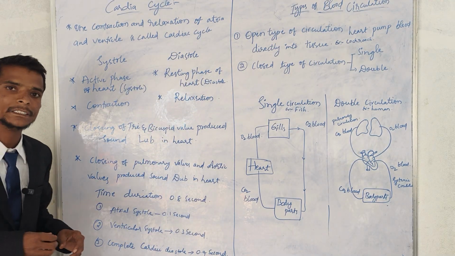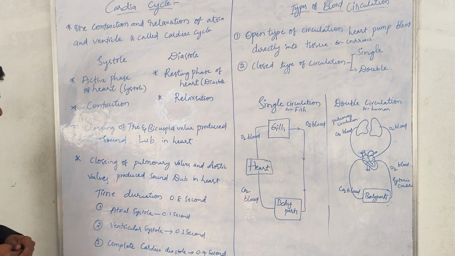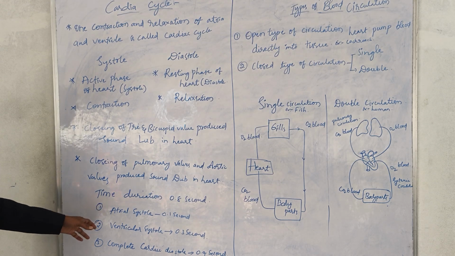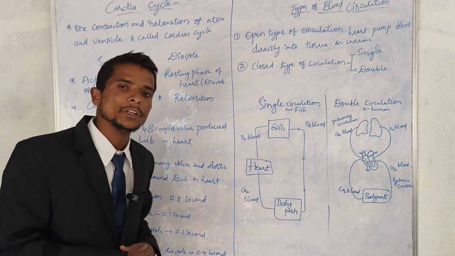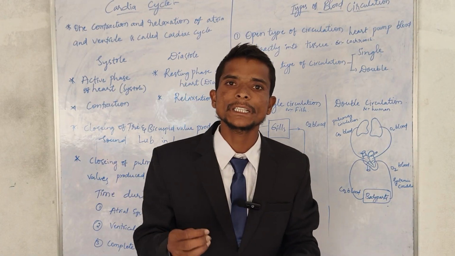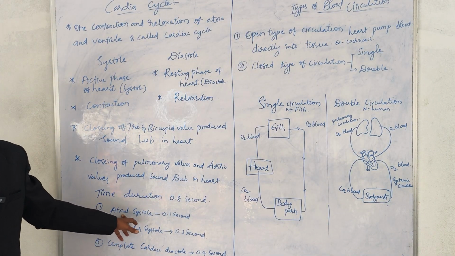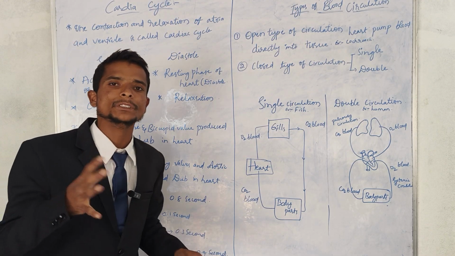Those 0.8 seconds have three stages. What are the three stages? The first is atrial systole, then ventricular systole, and then complete cardiac diastole. What does atrial systole mean? Atrial systole means contraction of both chambers of the atria.